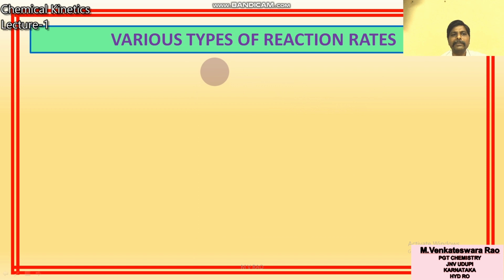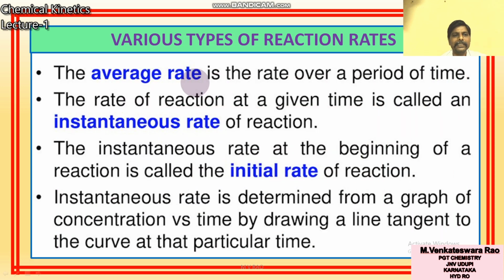So what are the types? Various types of reaction rates. One type is average rate and another type is instantaneous rate. These two terms are important for the board exam also, so some clarity is needed here.